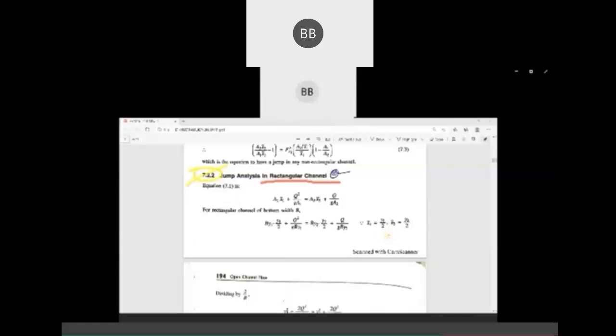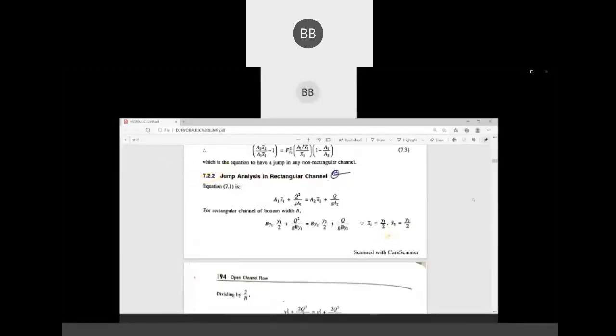I think we have already discussed this topic, so we move on to the next. Next is loss of energy in jump.